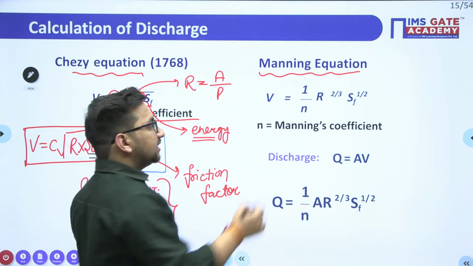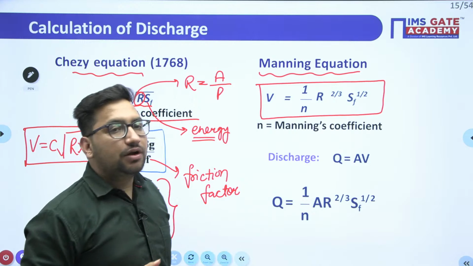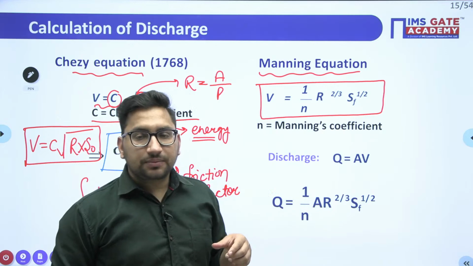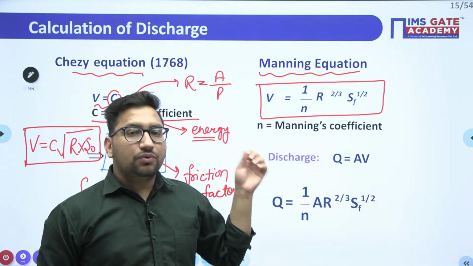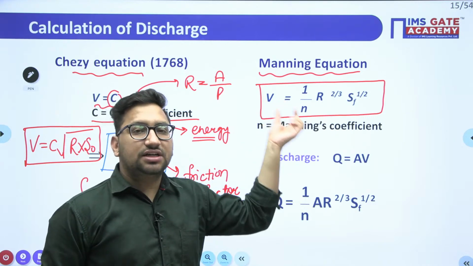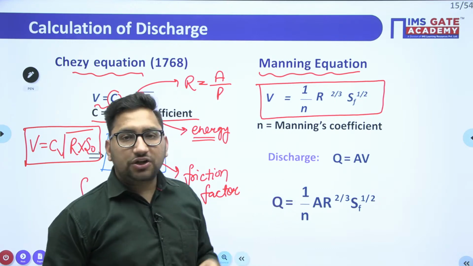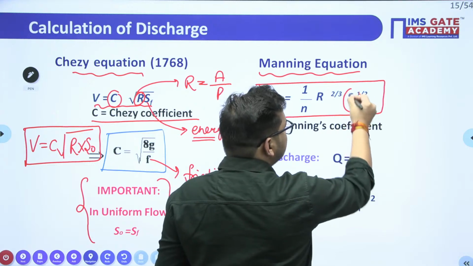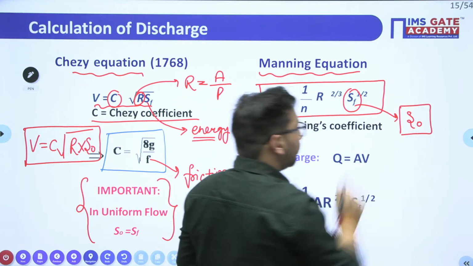Now according to Manning's, this velocity is given as 1 upon n R to the power 2 by 3 SF to the power 1 by 2. Clear? What is this n value? N value is again the Manning's roughness coefficient. Depending upon the different material of this channel, they have given this n value. This will be given to you by the examiner. Next is your hydraulic radius, which is nothing but area upon wetted perimeter. Again you have to calculate it depending upon the geometry of your channel, and SF is your energy line slope. If the flow is uniform, again you can use the S0 value, the channel bottom slope.